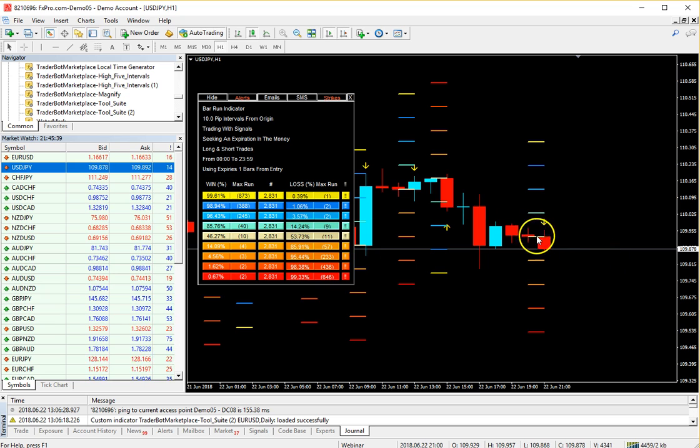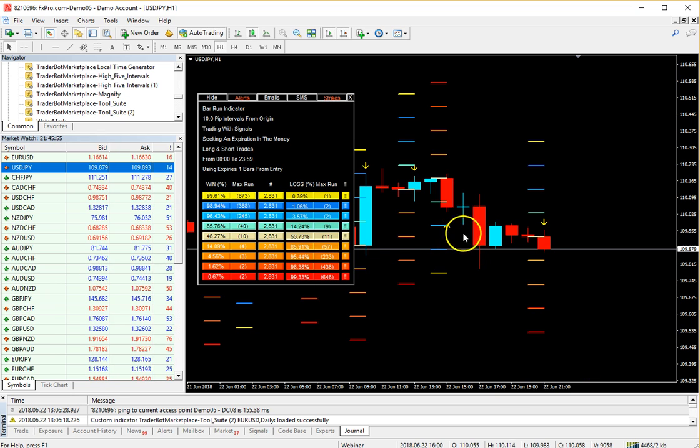2,831. This is for just a standard binary expiry. Is price, or has price closed below this ATM level? Well, it's done it 46% of the time, and it has not done it 53% of the time. Instead of going in reverse, let's just look.